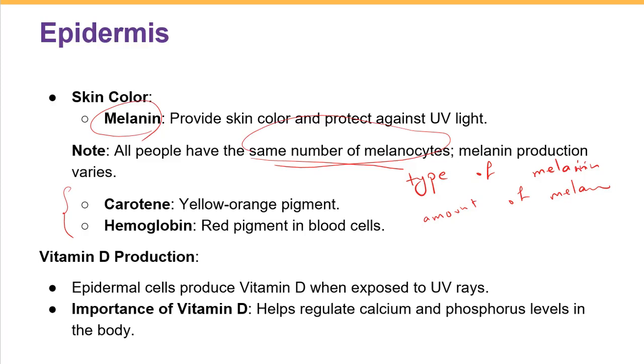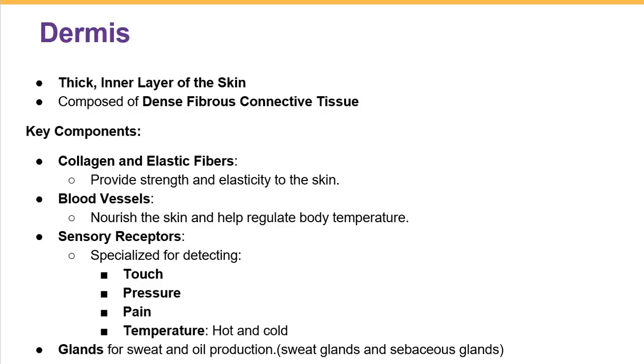And also we talked about vitamin D production, which our epidermal cells can produce when they're exposed to the sun or the UV rays. And vitamin D is very important because it helps regulate the calcium and phosphate level in our body.